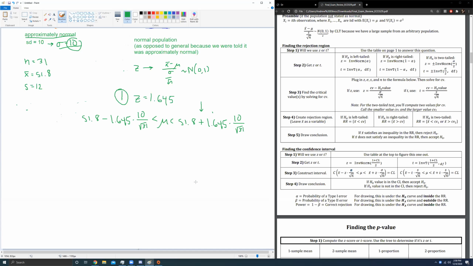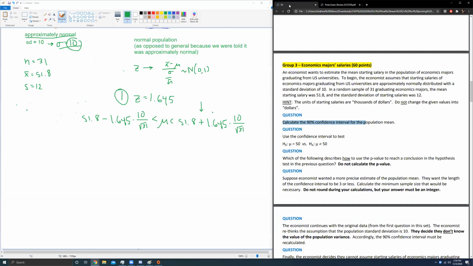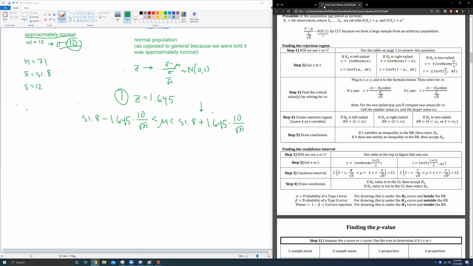I'm not even going to crank out the numbers. For the purposes of moving on through all these questions, you can type this into a calculator yourself and get the actual number. But, do we have to draw a conclusion? We do. Okay, great. So we do need the values because we're about to test the hypothesis test.